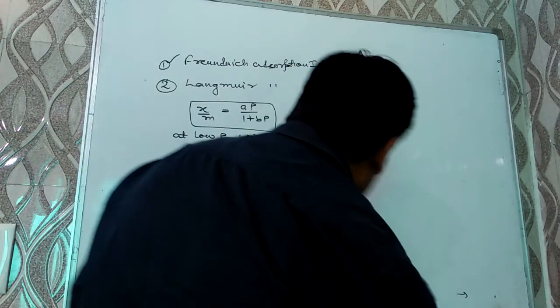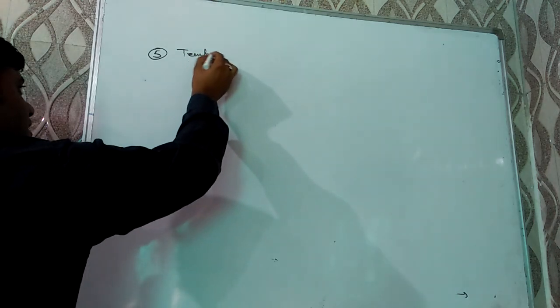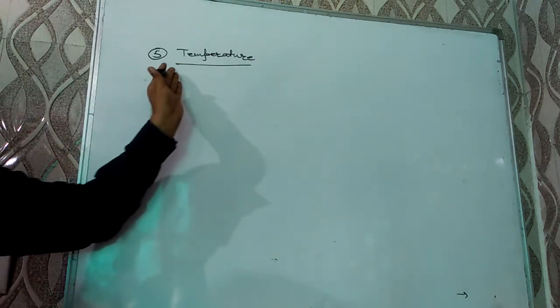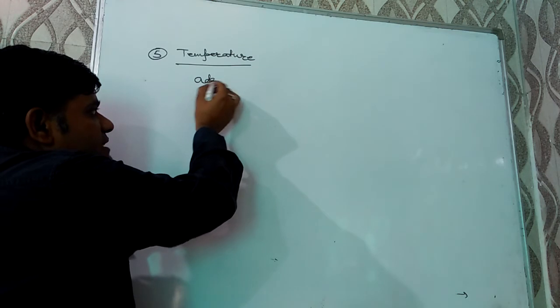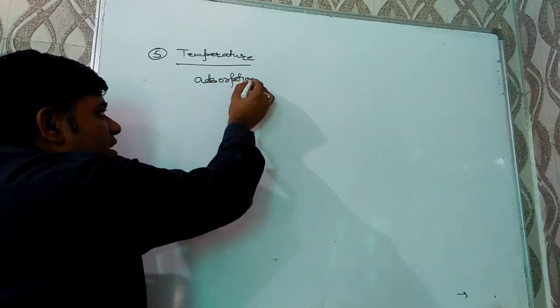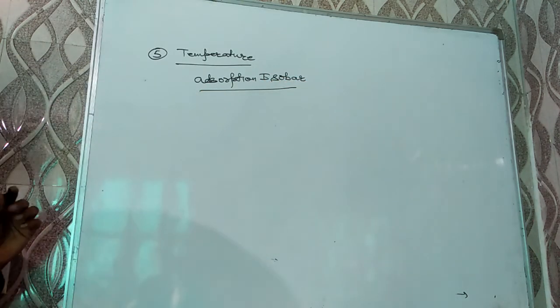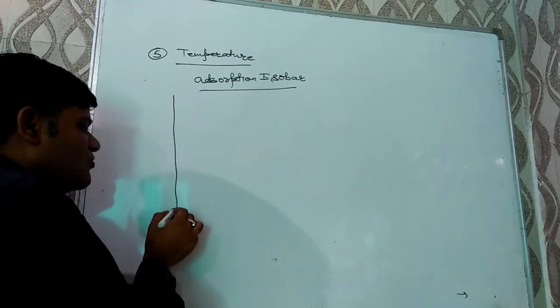And the last factor on which adsorption depends is temperature. As I have mentioned, adsorption generally involves two phenomena, condensation and evaporation. Hence, higher will be the temperature, more will be evaporation, hence lesser will be the extent of adsorption. And this graph is known as adsorption isobar. Adsorption isobar is plot of extent of adsorption versus temperature at constant pressure.